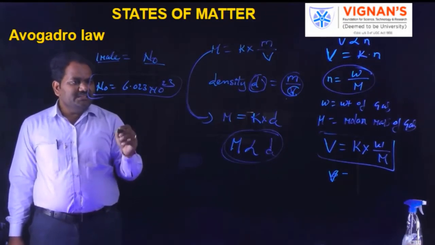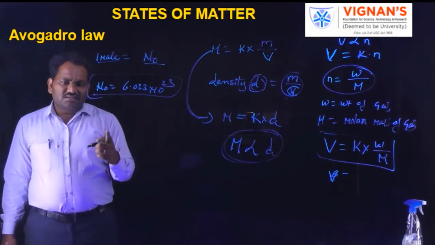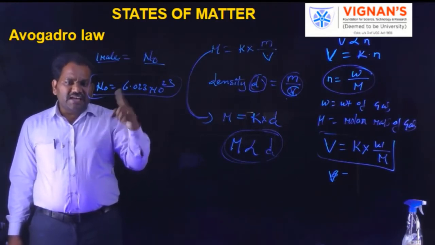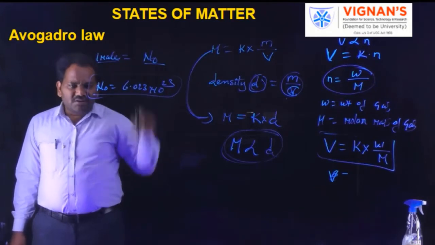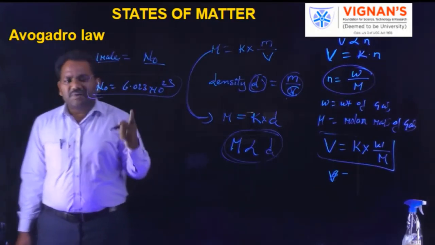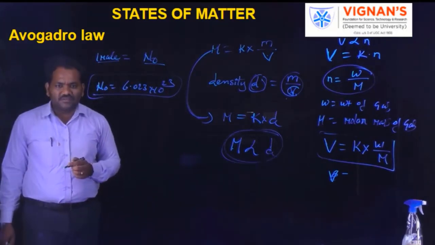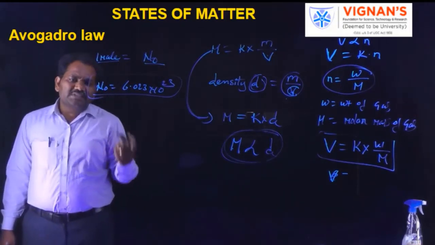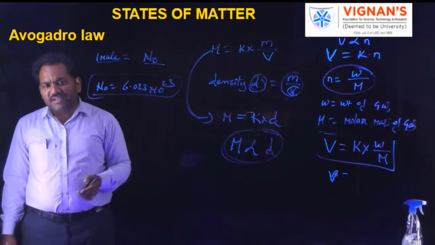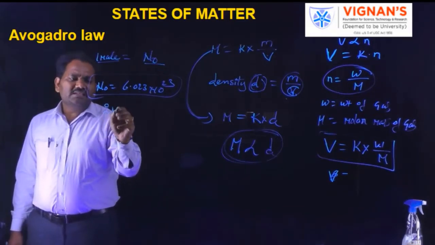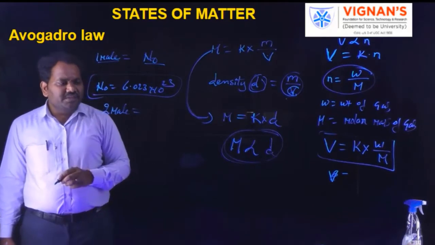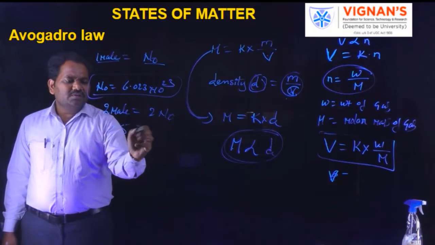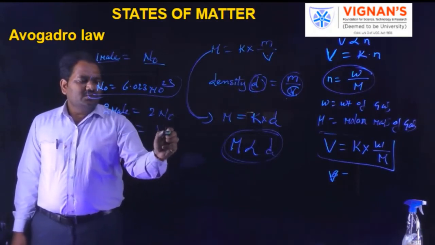It means 1 mole of any gas has this number of gas particles. From this we can also calculate the number of particles present in variable moles. For example, 2 moles of gas means 2 N naught. 0.5 mole of gas means N naught by 2.